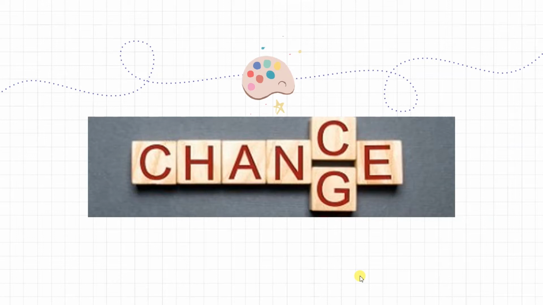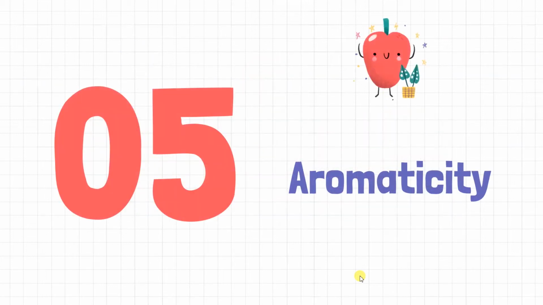And this is just one line: chance and change. There is only one difference, C and G. The one who gets this chance, who identifies the chance, can bring changes in his or her life, in the world, in the universe, in your surroundings. So just wait for that chance and put all your effort to change all this. Okay, so let's start the aromaticity.